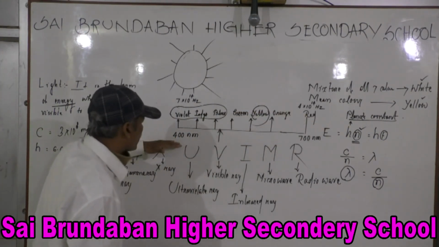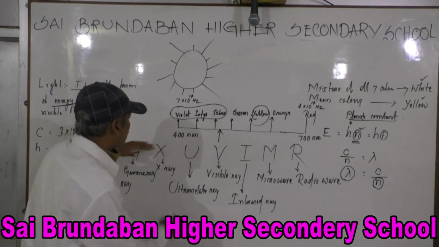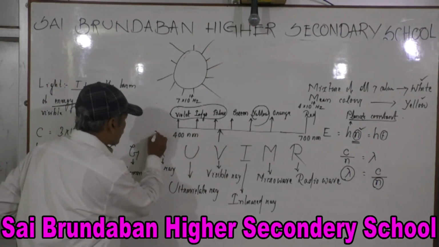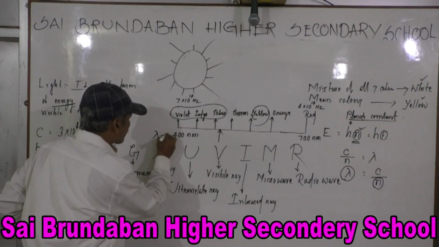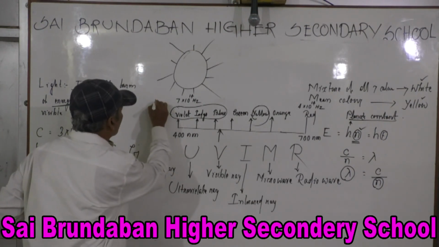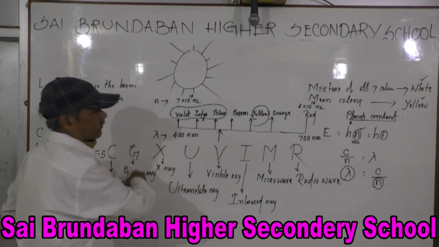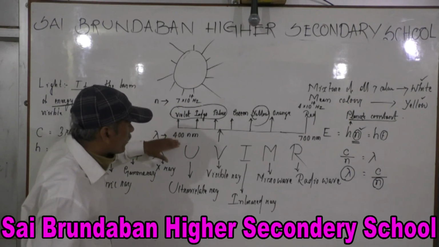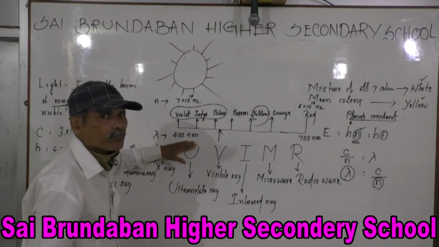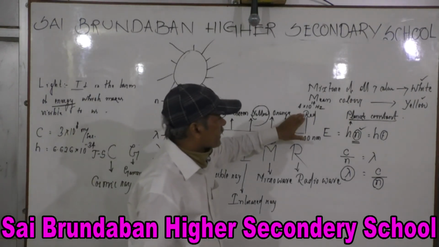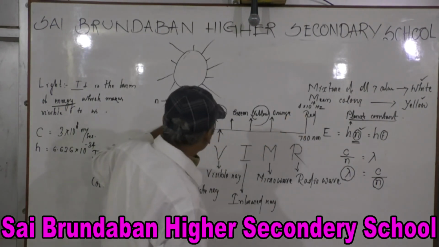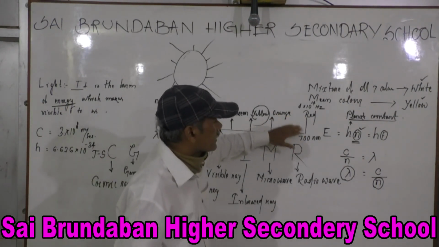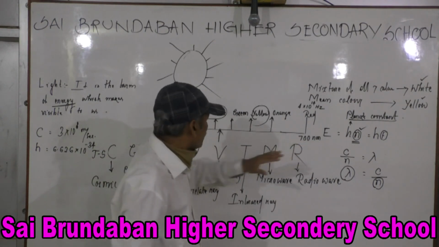And here you see the wavelength lambda of violet is 400 nanometer, while red color is 700 nanometer.